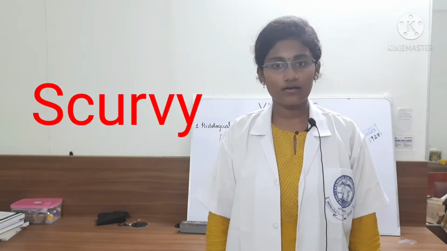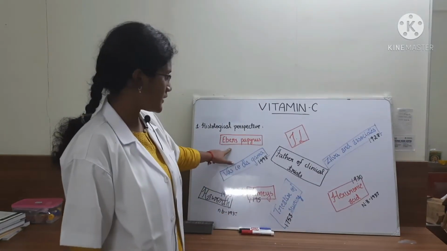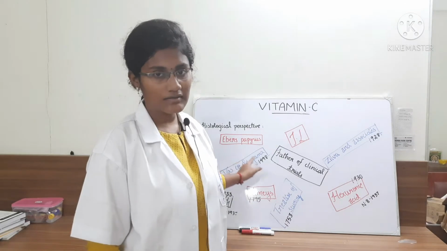So actually the vitamin C deficiency leads to a disease called scurvy, and the first mention of scurvy was in the Ebers Papyrus. Ebers Papyrus is actually an Egyptian record which records all the herbal medicine, and the first mention of scurvy was present in the Ebers Papyrus in 1500 BC.